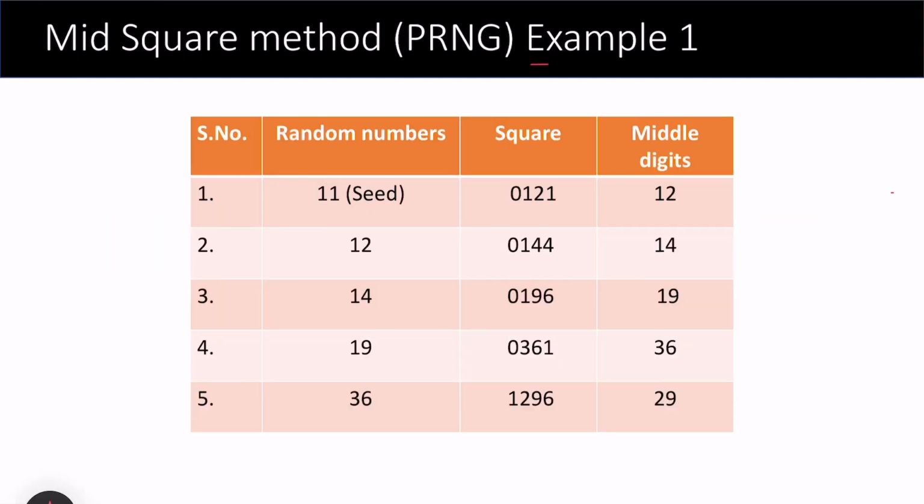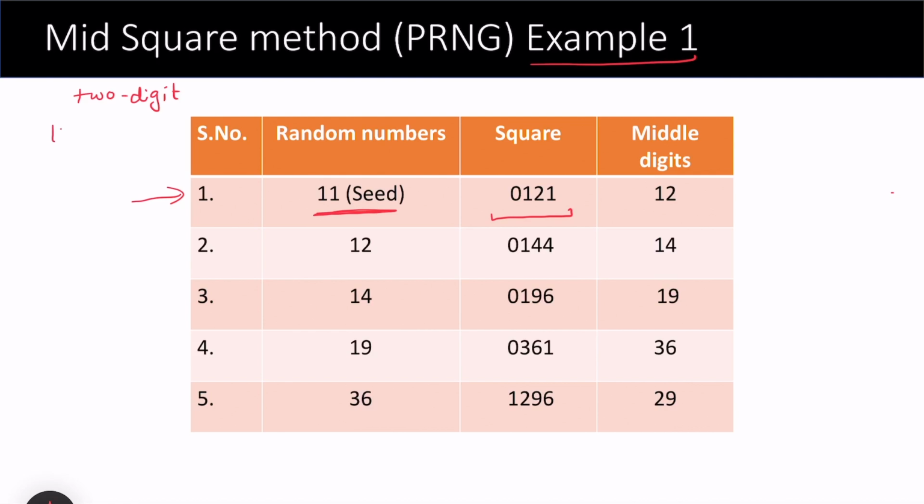Here is the first example in which I have performed the mid-square method. For example, we want to generate a random number. In the first step I have considered 11 as the seed, a 2-digit number. Square these 2 digits, we get 121.